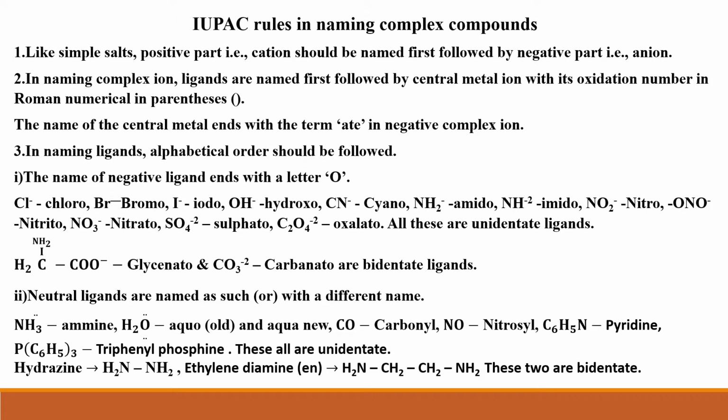Now the new name given is aqua, and CO is carbonyl, NO is nitrosyl, and so on. These all are unidentate ligands. And there are also bidentate ligands which are neutral, for example hydrazine, NH2NH2, and ethylenediamine, NH2CH2CH2NH2.